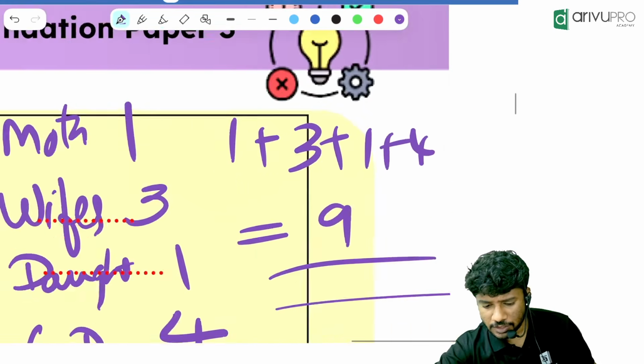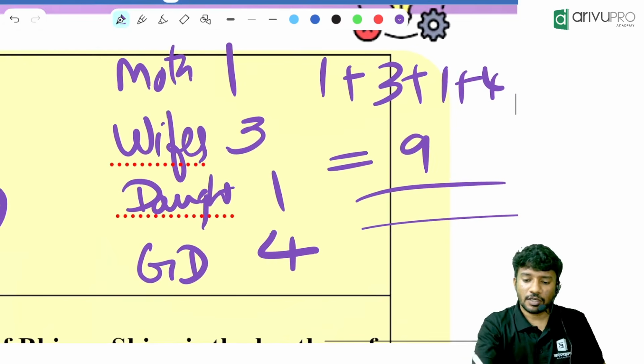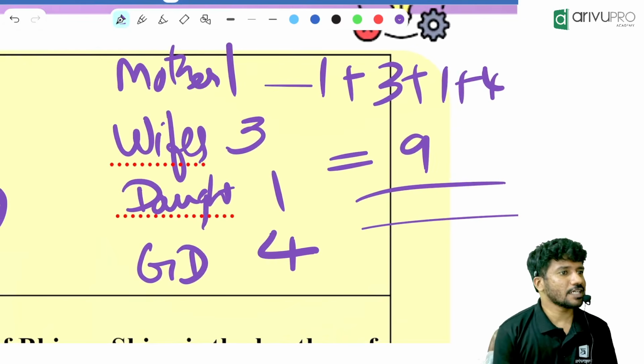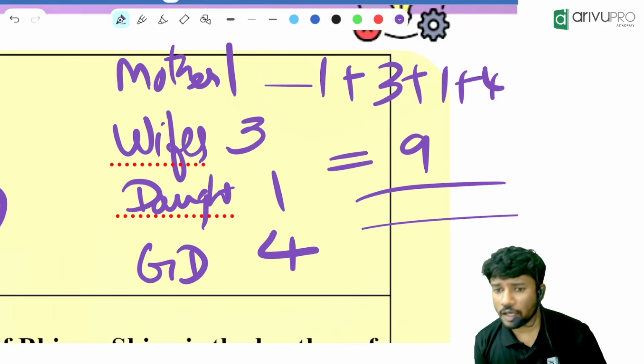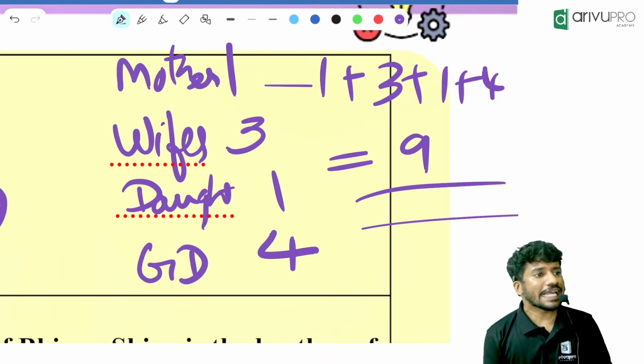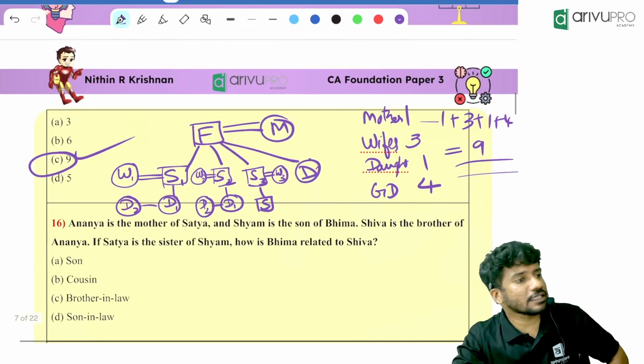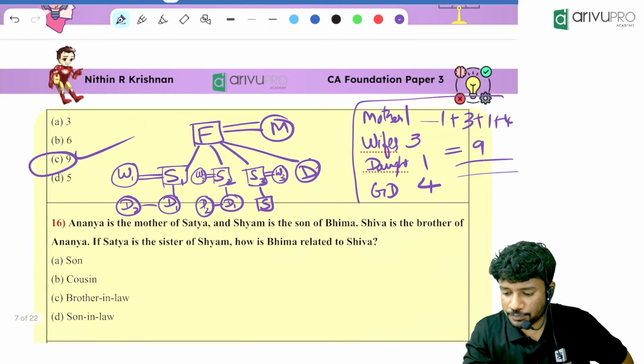So in the examination hall you will just be writing like this. Mother 1, wife 3, daughter 1. Granddaughter, how many are there? 4 are there. In total, how many are there? 9 are there. So that is the approach from our exam point of view.